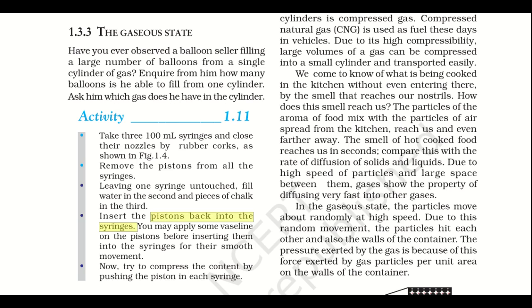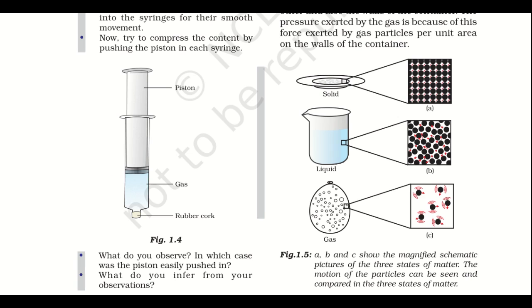Insert the pistons back into the syringes. You may apply some Vaseline on the pistons before inserting them for smooth movement. Now try to compress the contents by pushing the piston into the syringe. What do you observe? In which case was the piston easily pushed in? What do you infer from your observations?